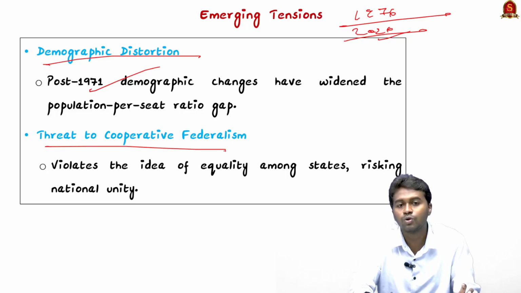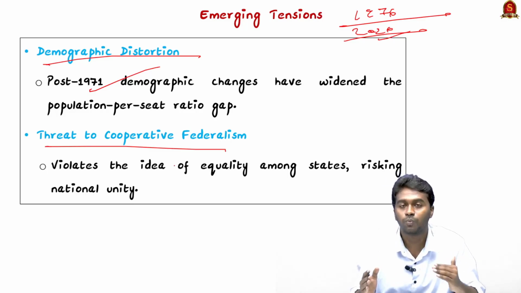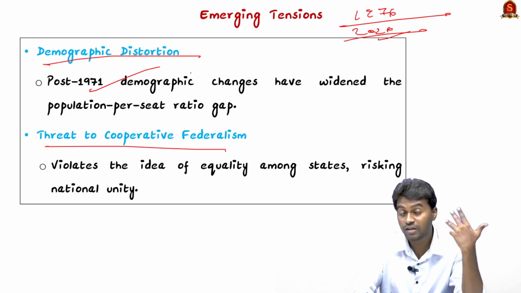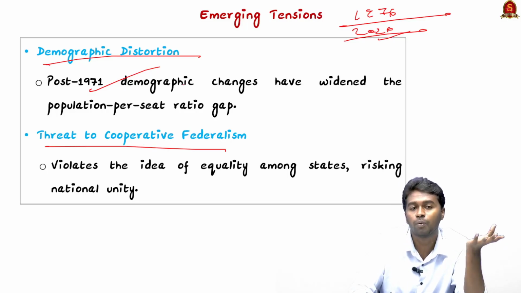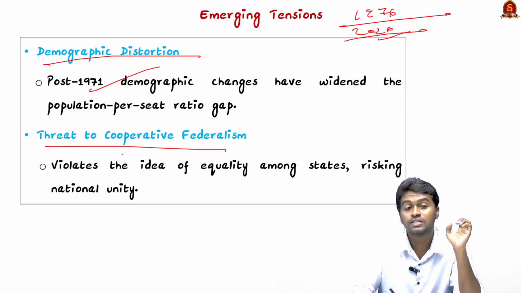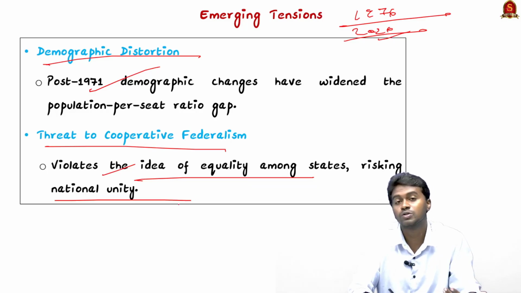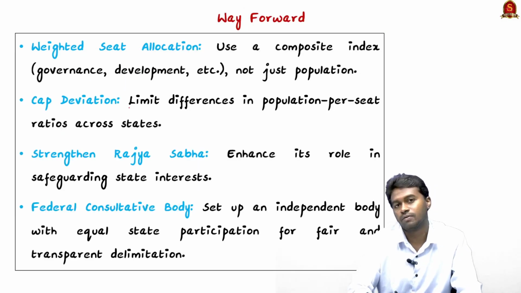The next is threat to cooperative federalism. India is considered a union of states as per Article 1 of the Indian Constitution. Therefore, if this delimitation of 2026 gives more representation to states with a high population, it undermines the idea of the union of states, because it is affecting the idea of equality among the states, risking national unity, because we know that the southern states are already concerned about the delimitation exercise of 2026. And what can be done, how can we balance this tension?